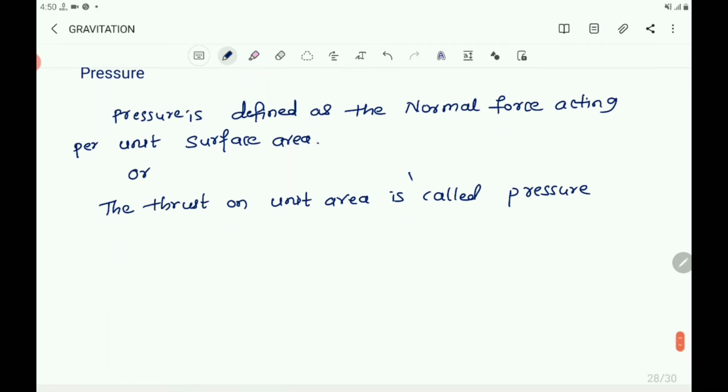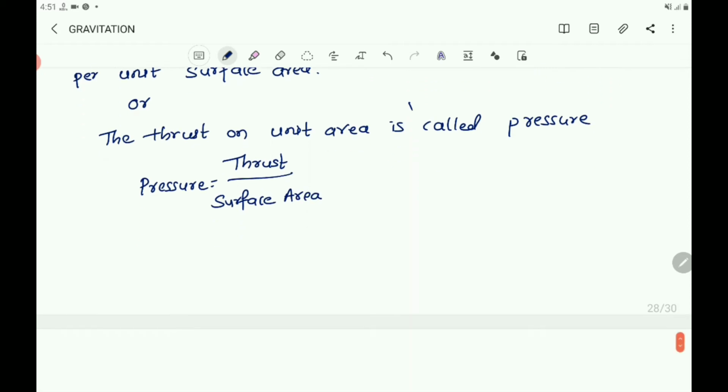So you can write pressure equals thrust by surface area. Symbolically, P is the symbol for pressure. P equals thrust, which is nothing but a force F, by A. F by A, that is the force per unit area.